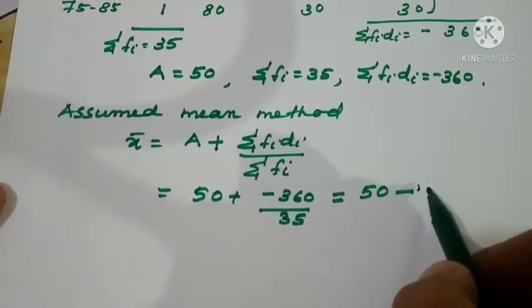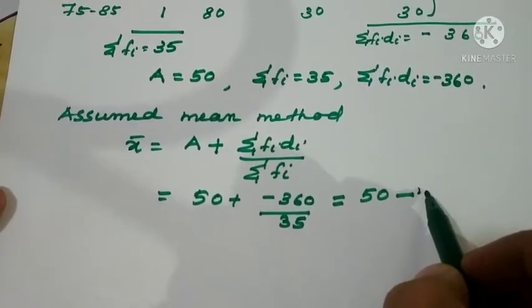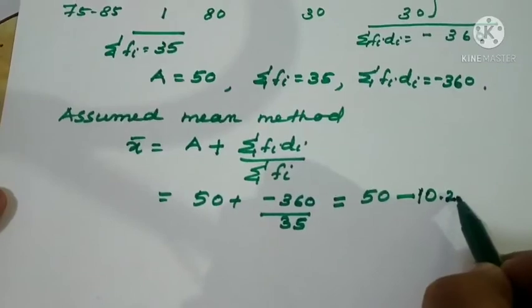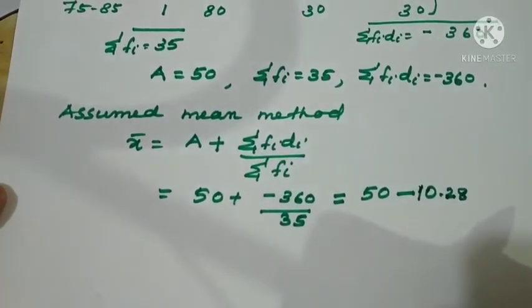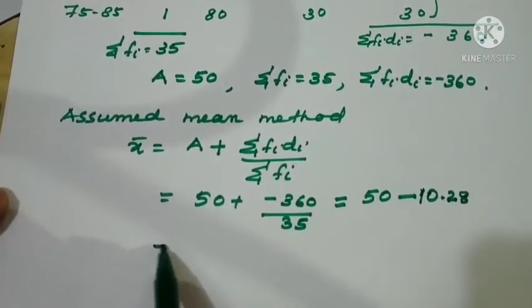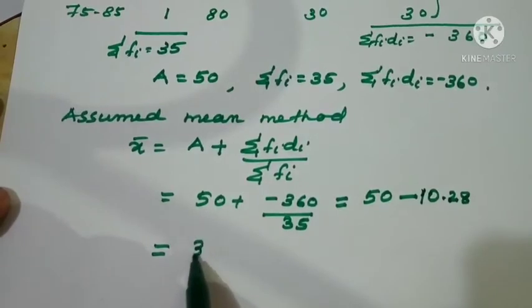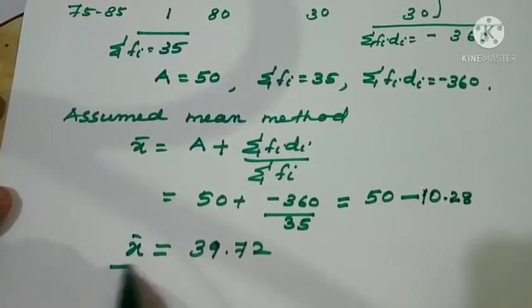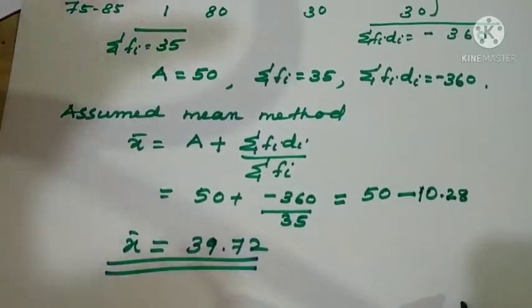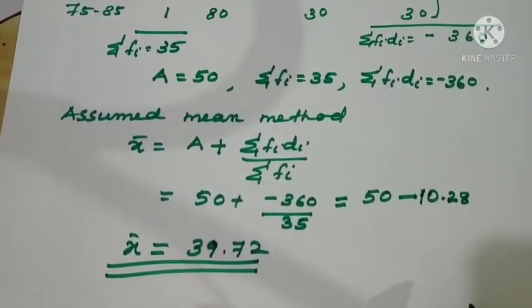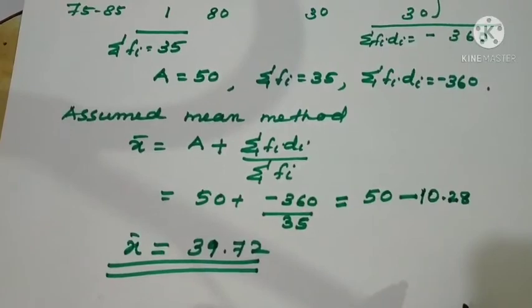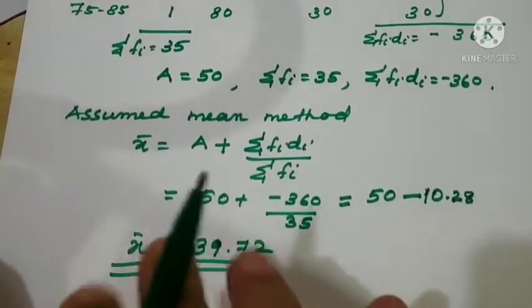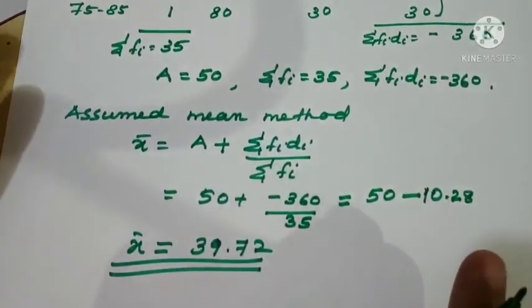So 50 minus 10.28, approximately, it is equal to 39.72. So we got the mean for this data: x bar equal to 39.72.